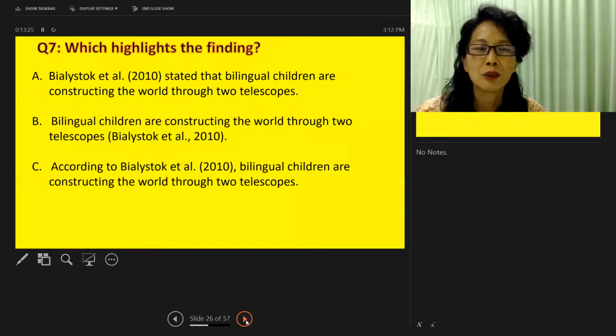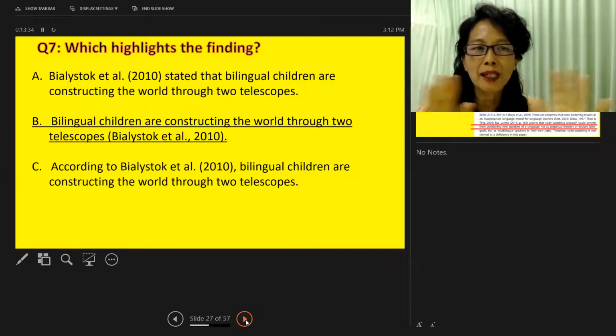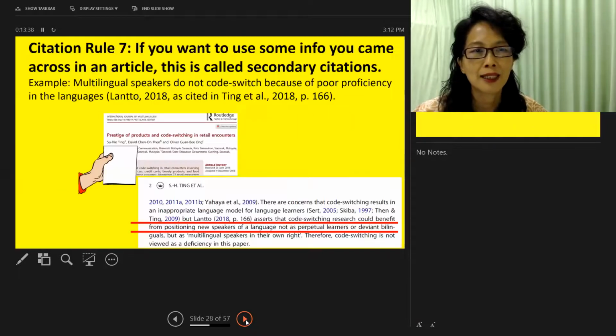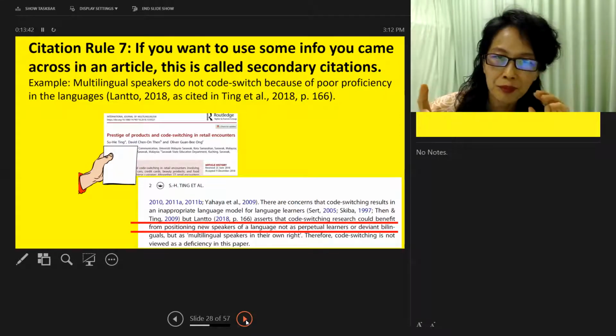Question 7, which highlights the finding? Answer is B, because it starts with bilingual children are constructing the world through 2 telescopes. Okay, citation rule 7. This is a bit complex. I need you to pay attention.